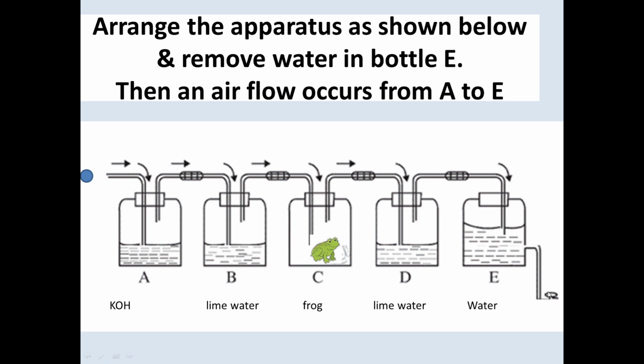When the water goes out, the volume increases, the empty space increases, so the pressure decreases and it makes a suction pressure.